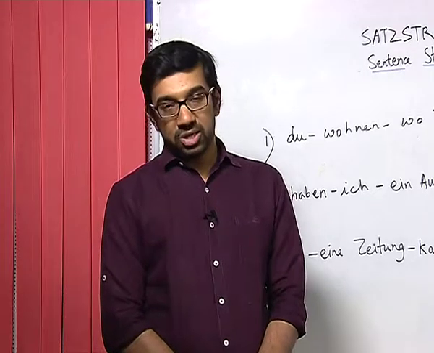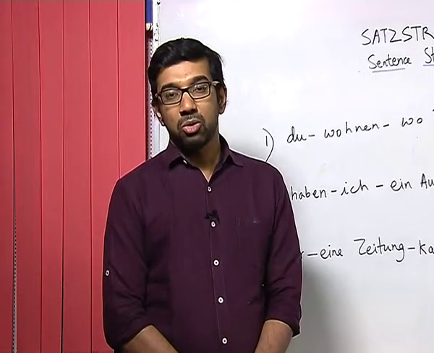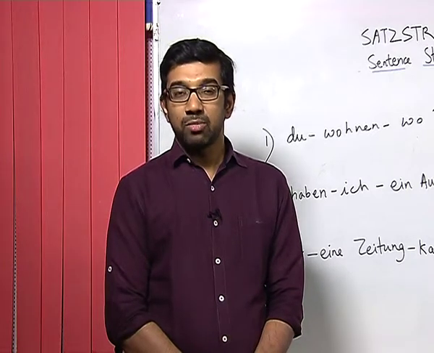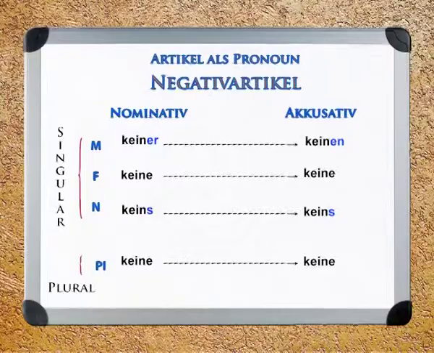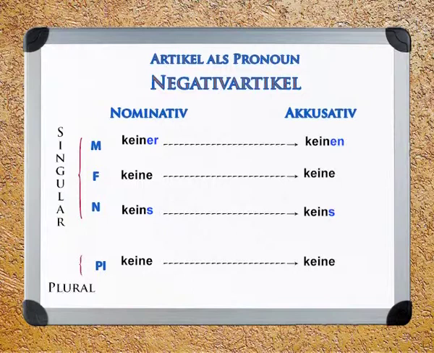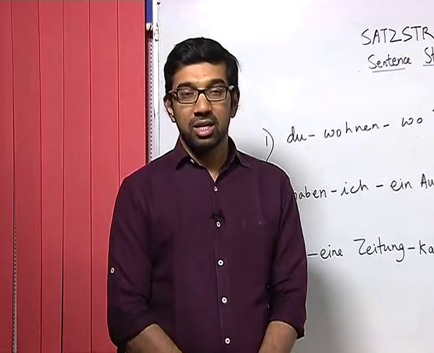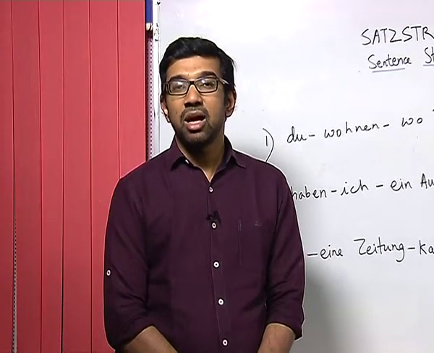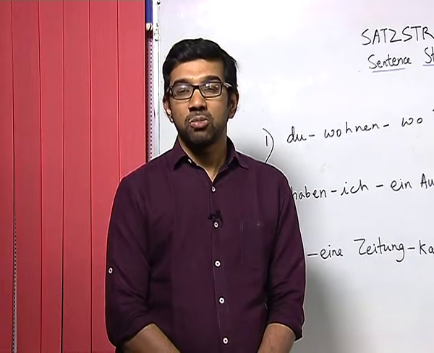So, in today's session, we learned how negative articles can be used as pronouns. We saw how negative articles are used as pronouns in nominative and accusative, and we did exercises based on that. And then in the next segment, we learned what a verb position in a German sentence is.